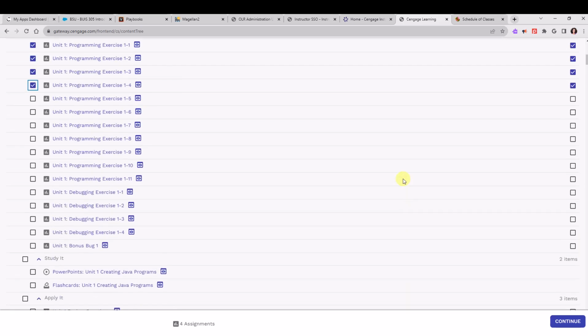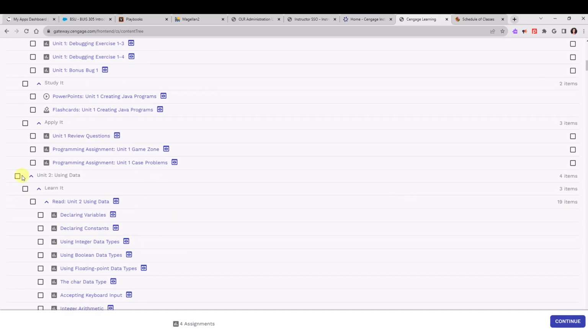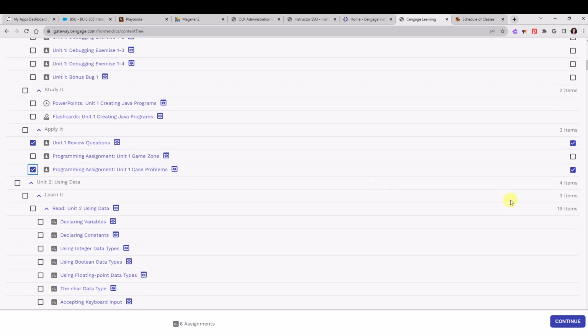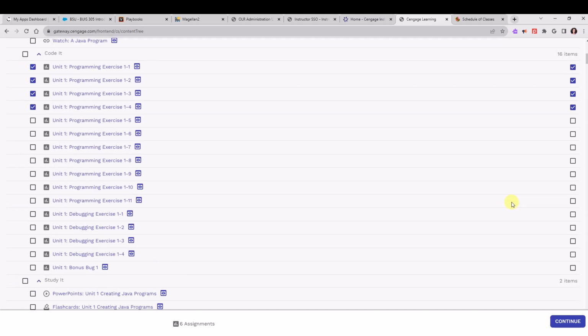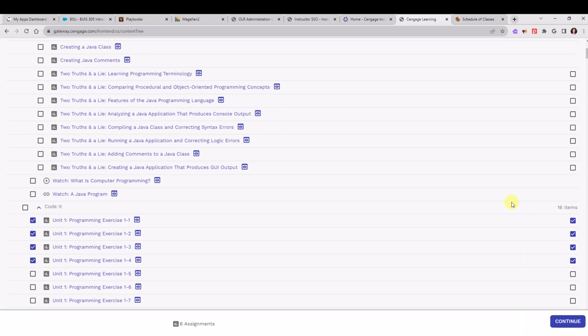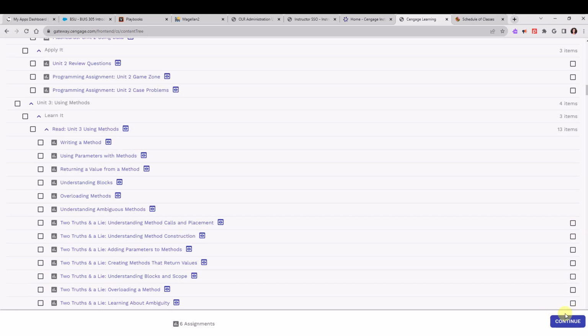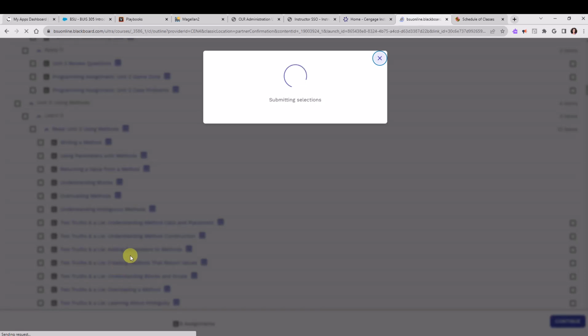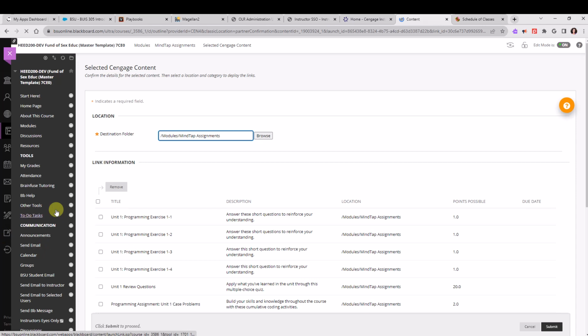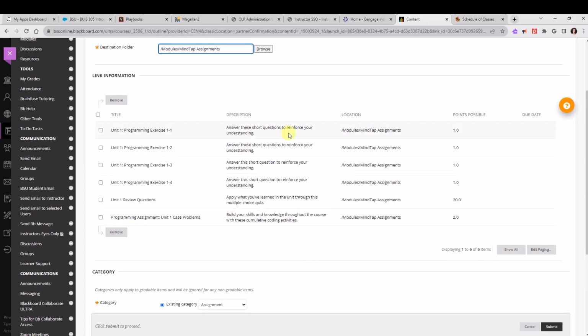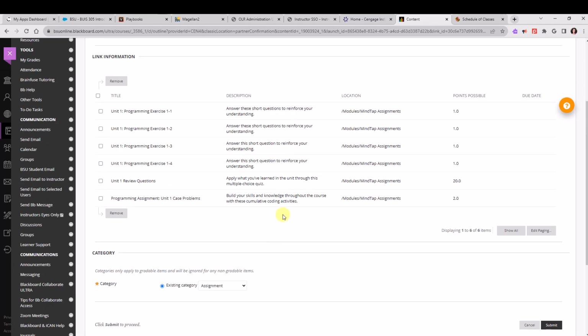So let's see. I'm going to pull over the unit review questions and the case problems. And let's see, anything else? Okay, and that's all I'm going to pull over at this time. And then I'll click continue. We're going to see that confirmation page again in Blackboard. This time, you're going to notice that these are assignments.